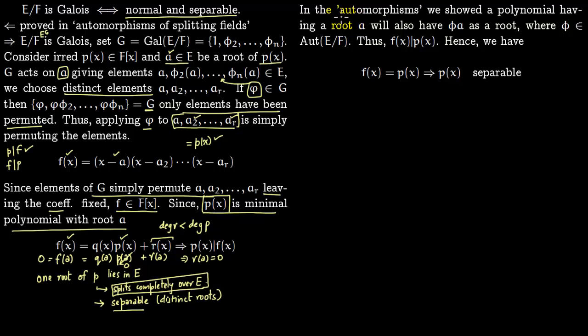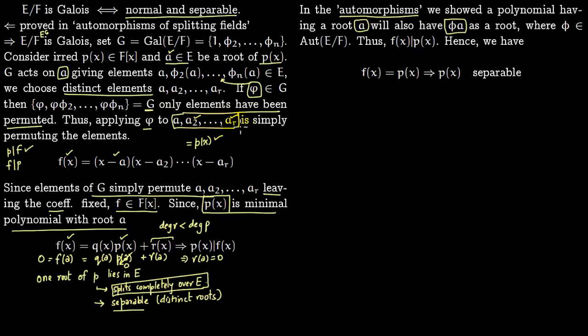So in the lecture on automorphisms, we showed that if a polynomial has some root a, then it will also have this root phi(a), where phi is an automorphism of E which keeps F fixed. So which is precisely here, the automorphisms of E which keep F fixed. So if a polynomial has a as a root, it will also have phi(a) as a root. So what are these possible values of phi(a)? We have seen the possible values of phi(a) are a2 all the way to ar. So we already know that our irreducible polynomial p has a as a root. So therefore it will also have phi(a) as a root. So this irreducible polynomial will have all these as roots.